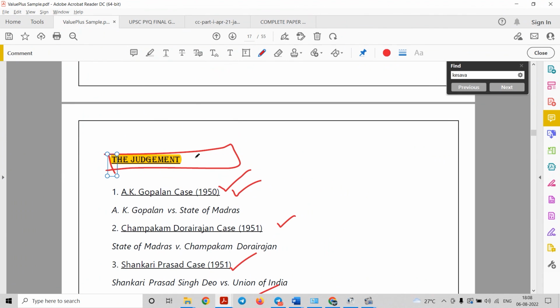So once you subscribe to this Value Plus initiative, you will get all these 8 PDFs, right? So you can study them and you can add more value. The one suggestion that I would like to give you is that once you read all these documents, try to incorporate them in your answers through writing practice, because mere revision is not sufficient.